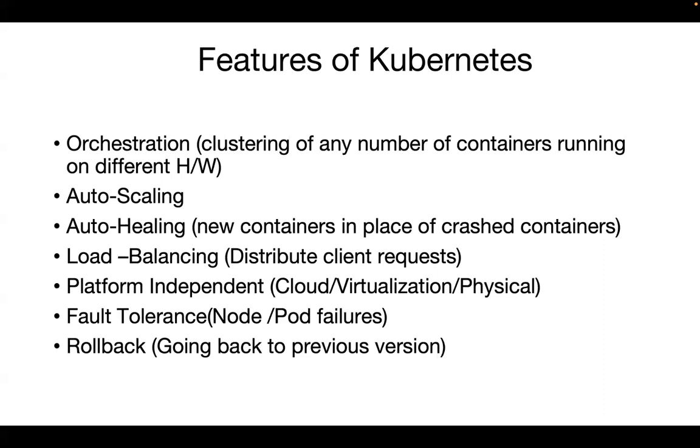If 2 containers are deleted due to some issues, Kubernetes will create 2 more containers in place of the crashed ones, replacing unhealthy containers with new ones. That is called auto healing. Load balancing also is there; it will distribute the traffic. It is platform independent; it can be created on any platform. Fault tolerance is the same as auto healing.